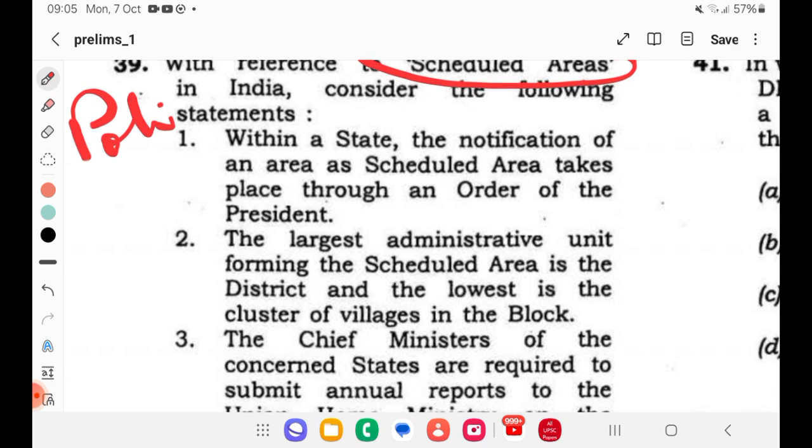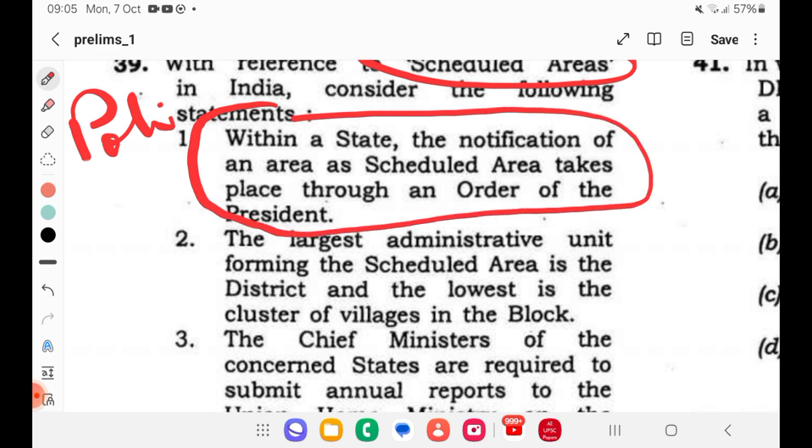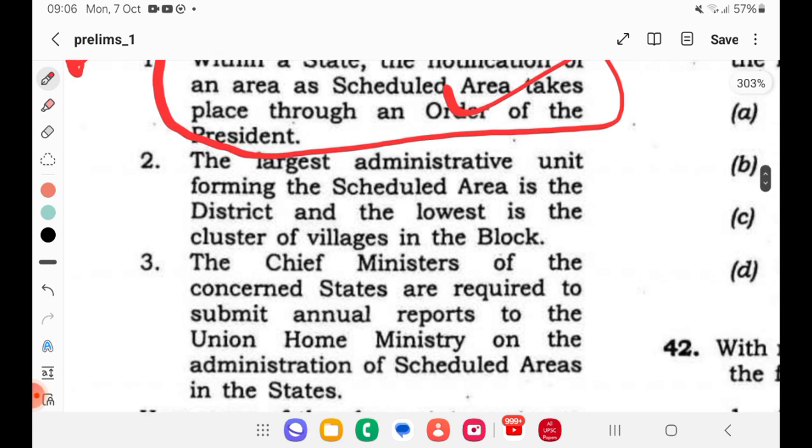Okay, so we'll see the statement. Within a state, the notification of an area as scheduled area takes place through an order of the President. Actually, this is the main fact of scheduled areas. Who will announce? The President. So that is correct.